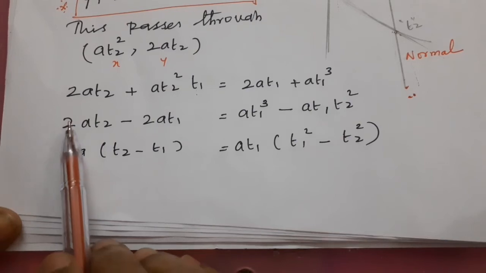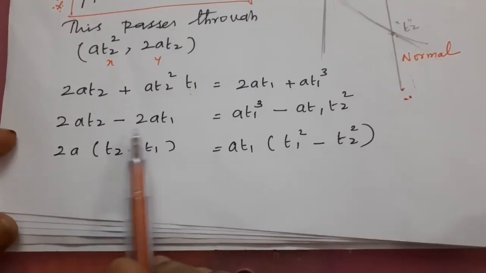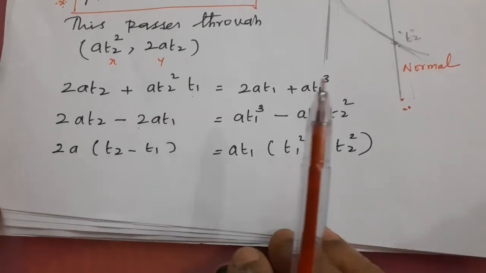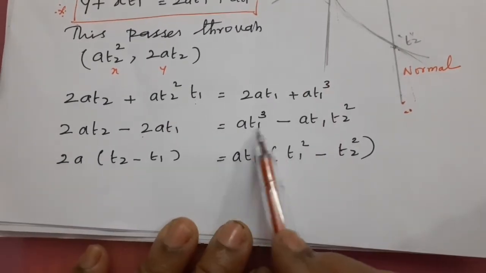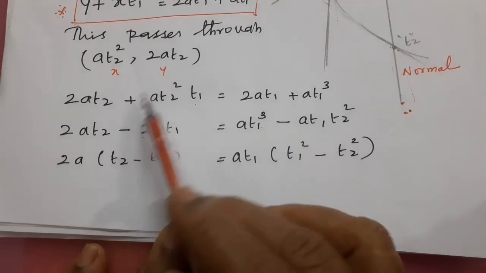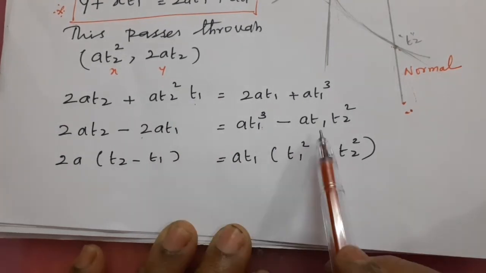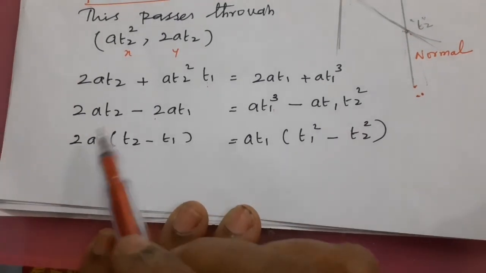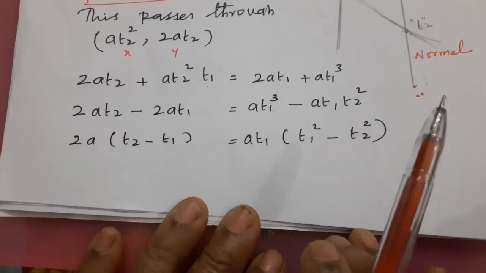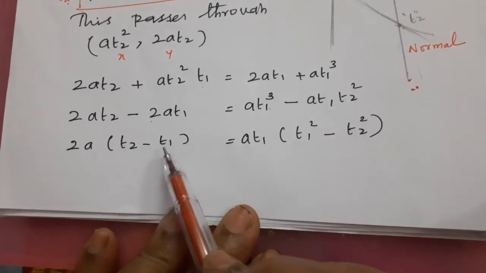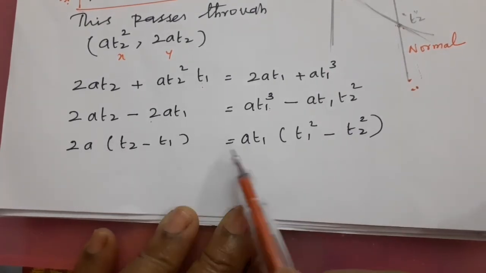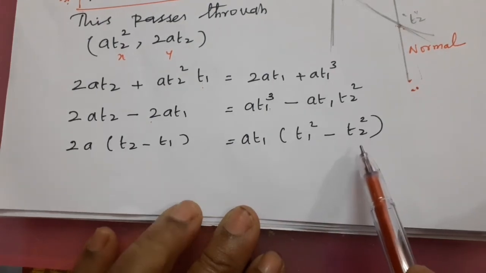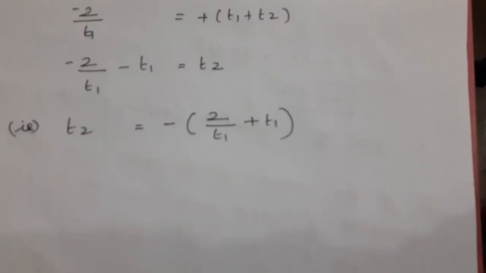Afterwards, 2a t2 minus 2a t1 equals a t1 cube minus a t1 into t2 square, that is a t1 times t1 square minus t2 square.